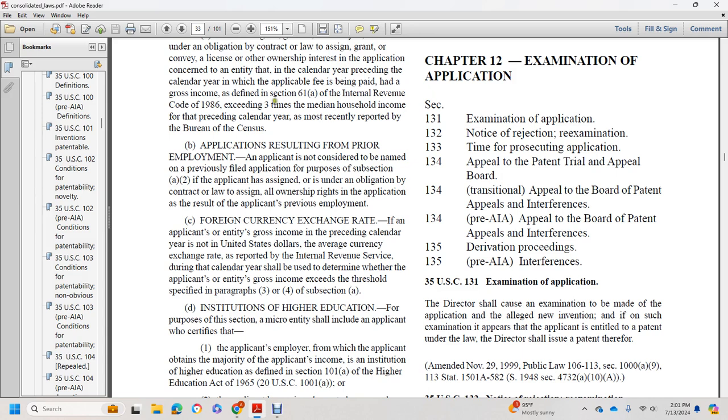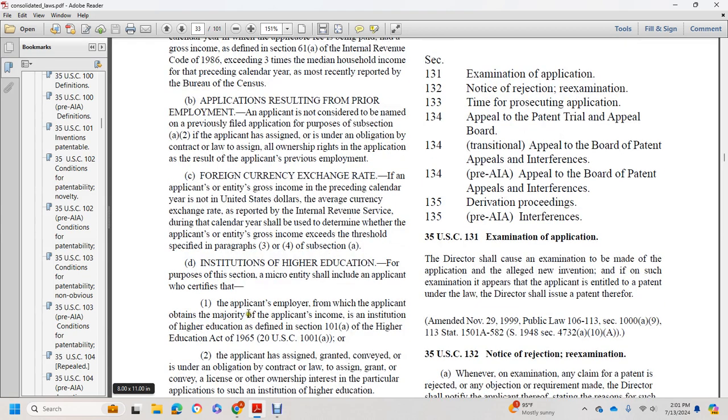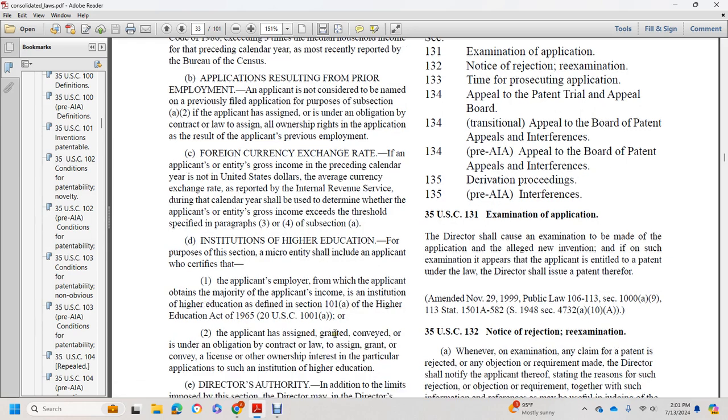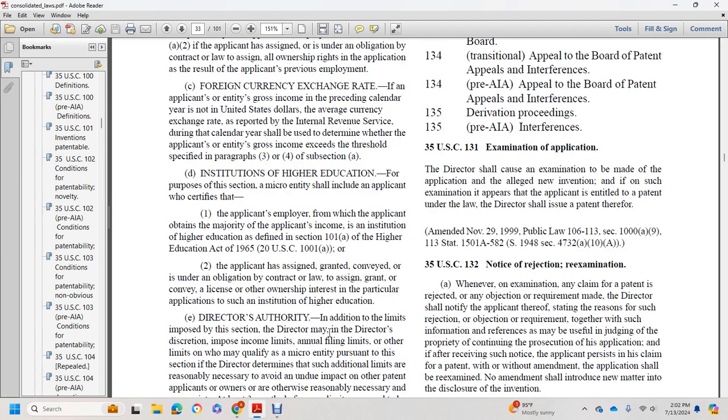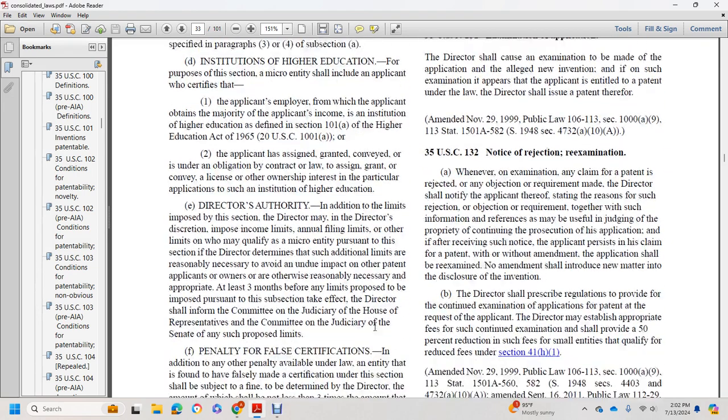Subsection (d), institutions of higher education. For purposes of this section, a micro entity shall include an applicant who certifies that the applicant's employer, from which the majority of the applicant's income is obtained, is an institution of higher education as defined in section 101(a) of the Higher Education Act of 1965, or that the applicant has assigned, granted, conveyed, or is under an obligation by contract or law to assign, grant, or convey, a license or other ownership interest in the particular application to such an institution of higher education.